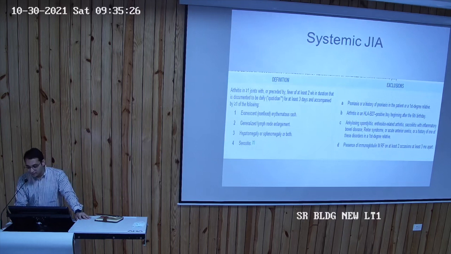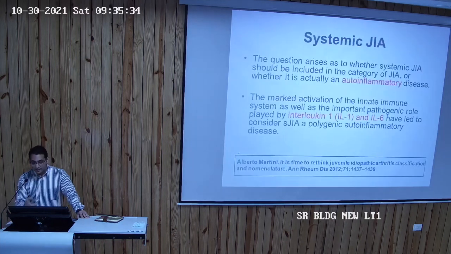And rheumatoid factor positivity is point number D, because rheumatoid factor positivity will come under RF positive poly JIA. So like I said, systemic JIA is actually an overlap between autoimmune and autoinflammatory. So there have been discussions whether it should be classified as a juvenile arthritis or not. But because it is a kind of chronic arthritis, it does come under this category.